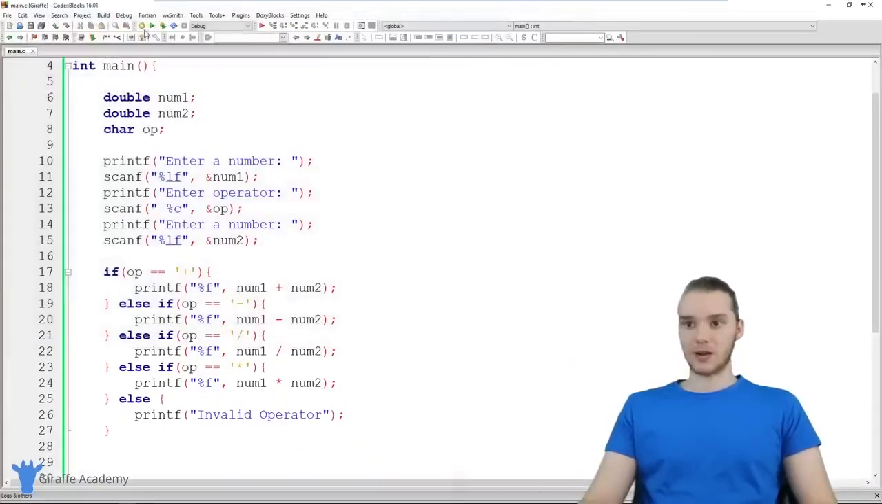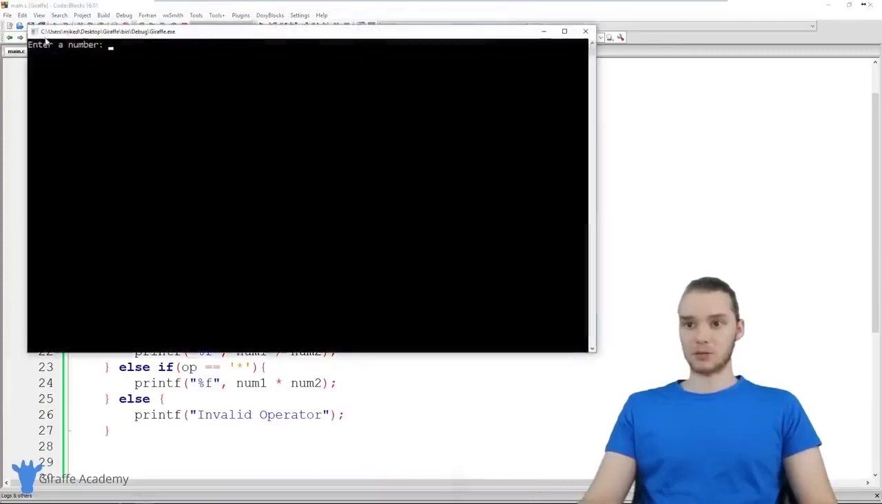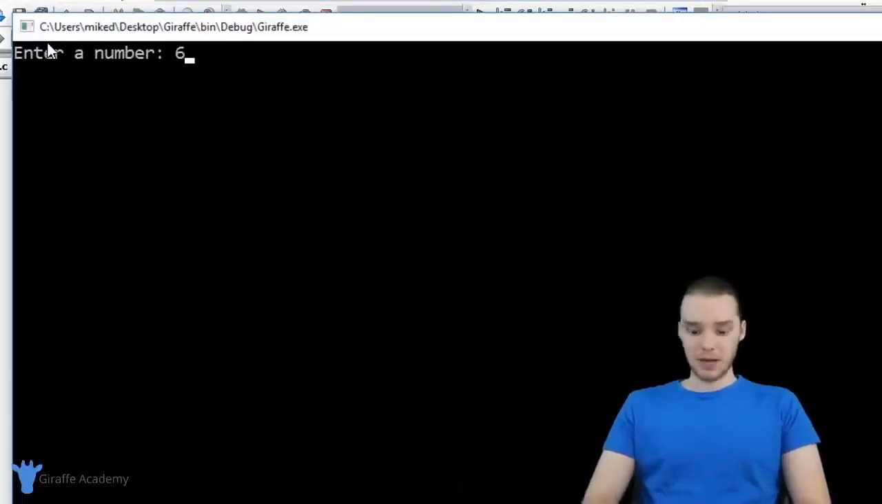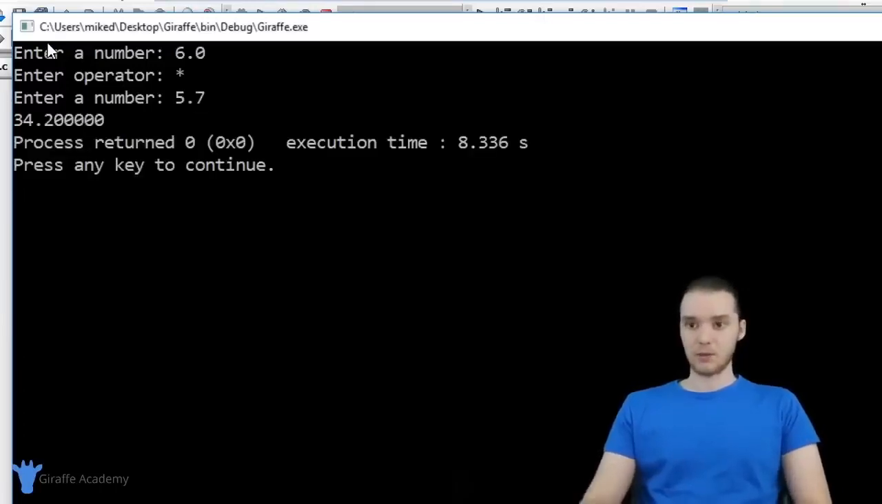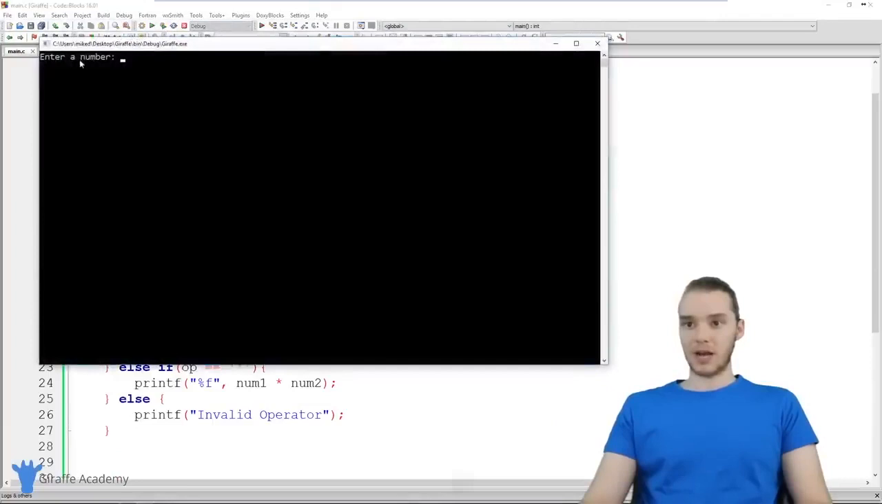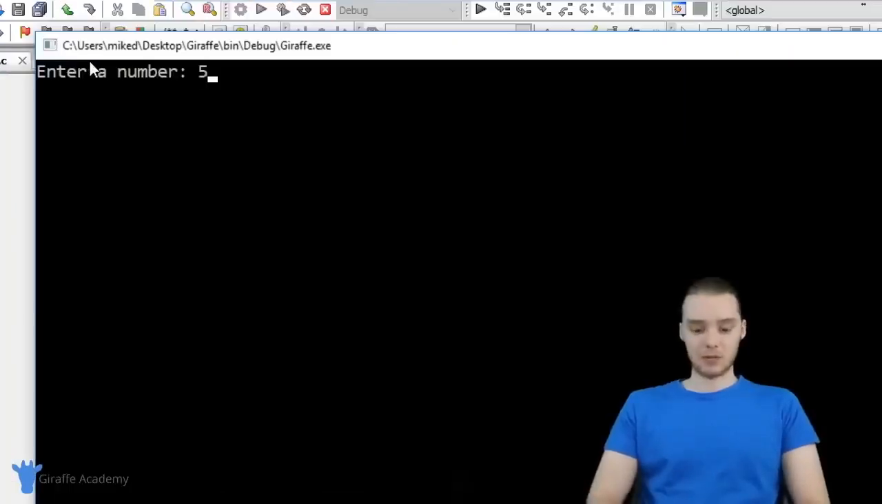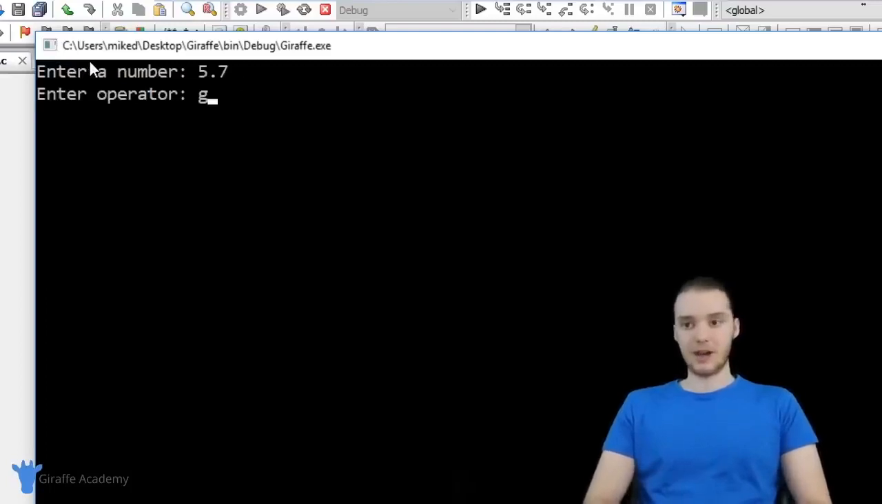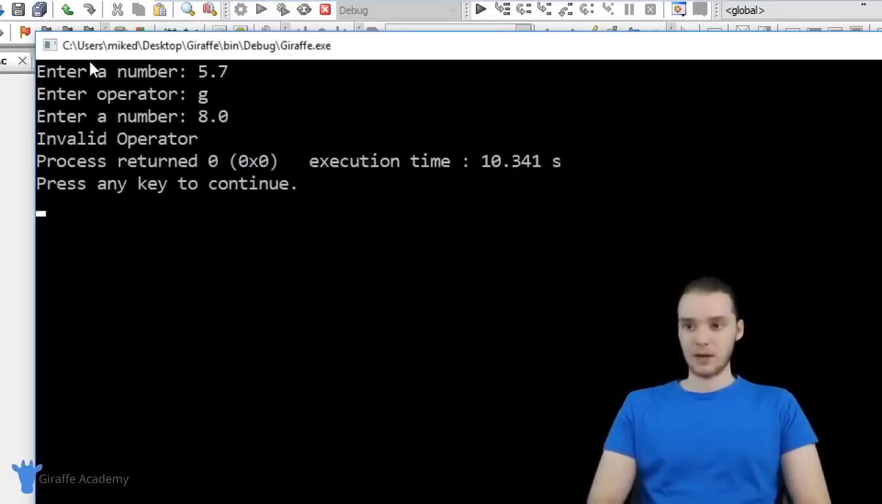Let's try it again with another operator. Why don't we try to multiply some numbers? So let's multiply 6 times, I don't know, 5.7. So we get 34.2. That seems about right. All right, and then one more time we'll run this, and I want to try to enter an invalid operator. So we'll say 5.7, and I'm just going to enter a G. That's an invalid operator, so that's not going to work. And I'll enter my number. Let's do 8, and you can see it tells us invalid operator.